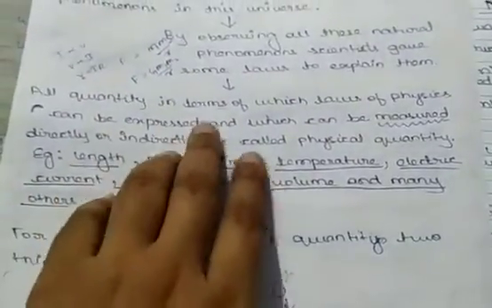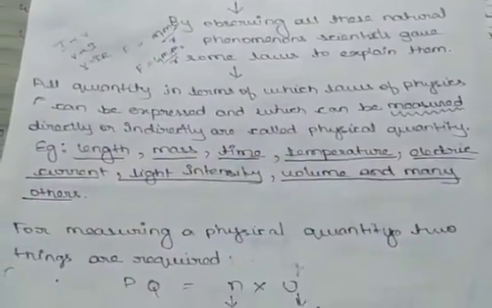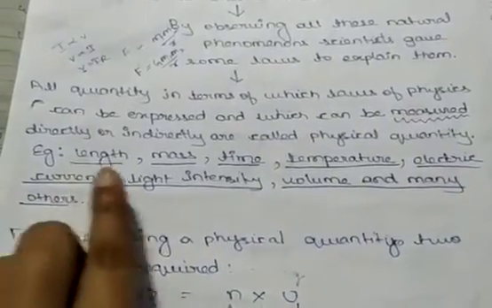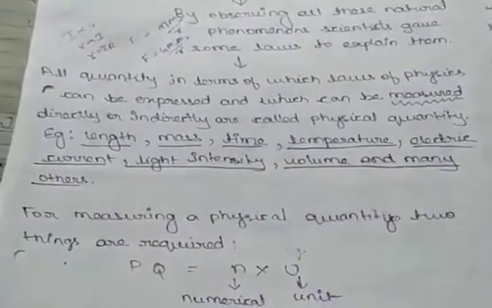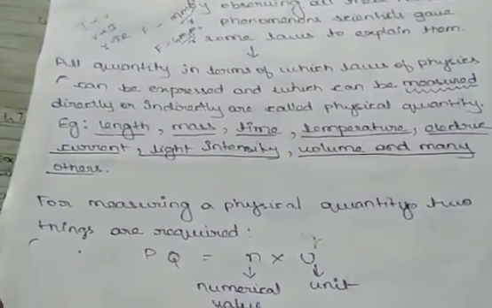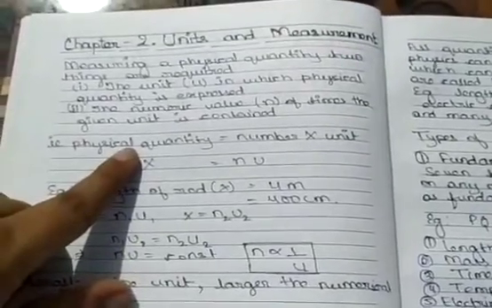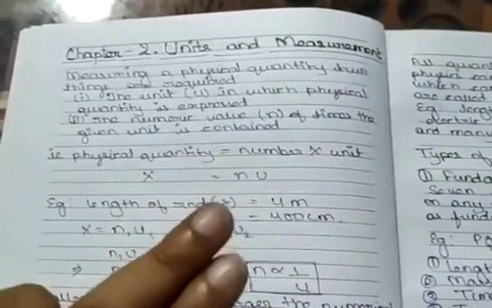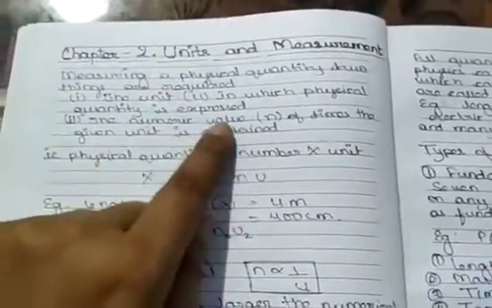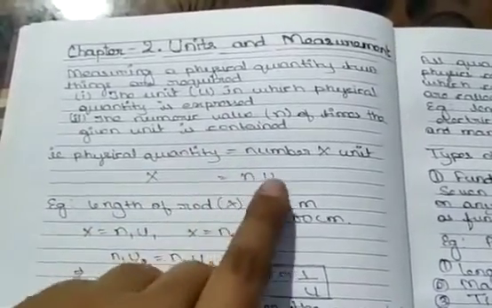All these quantities in terms of which the laws of physics can be explained and which can be measured directly or indirectly are called physical quantities, like length, mass, time, temperature, electric current, luminous intensity, volume, and many other things. If we talk about any physical quantity, it is comprised of two things. One is the numeric part, the number part, and the other is the unit part. So a physical quantity is denoted as number into unit.